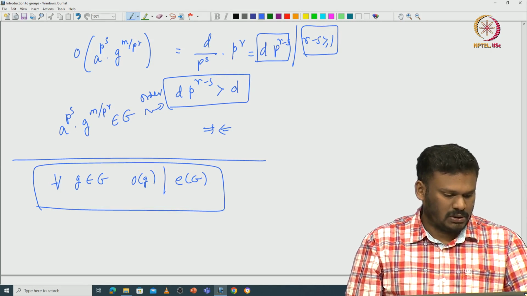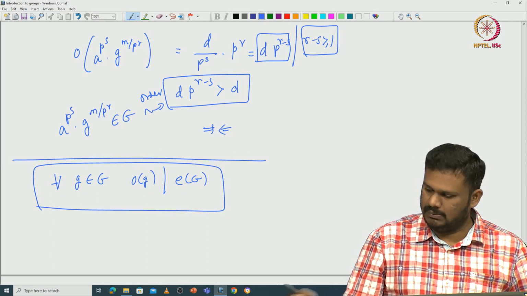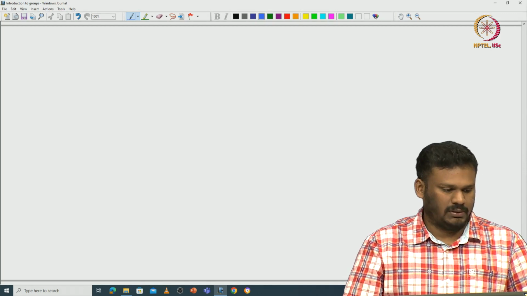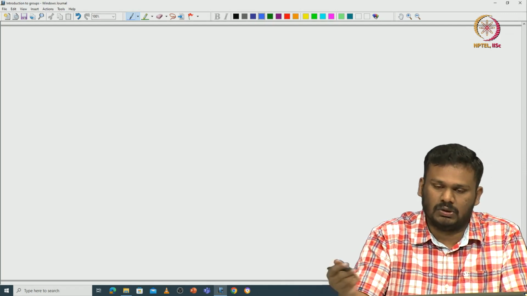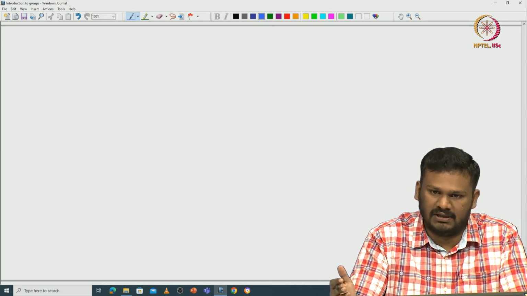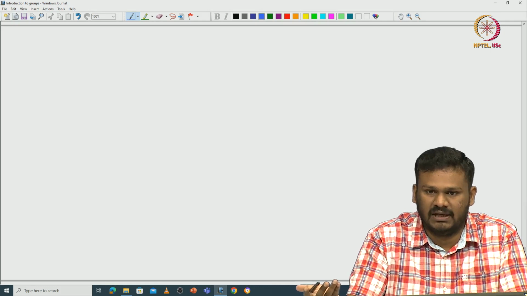Okay. So let me just state one version of the theorem, and I will prove that. We will also prove another version. There is one version that uses what are called elementary divisors, and the other version uses what are called invariant factors. Now I will state the version that uses invariant factors.